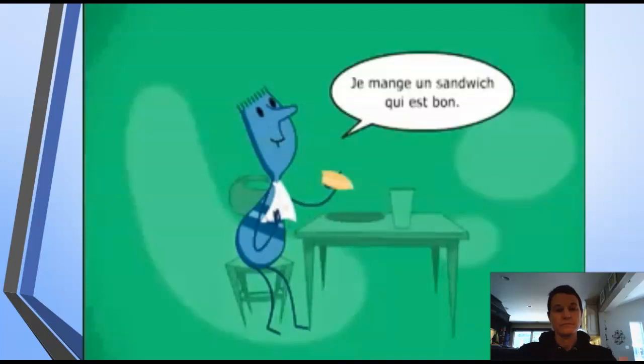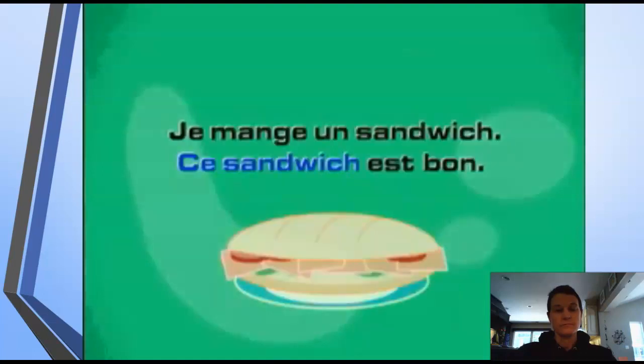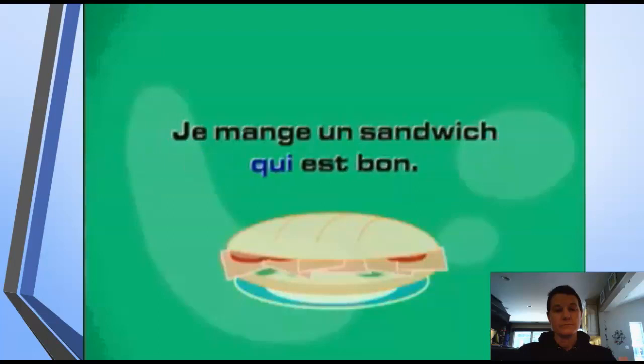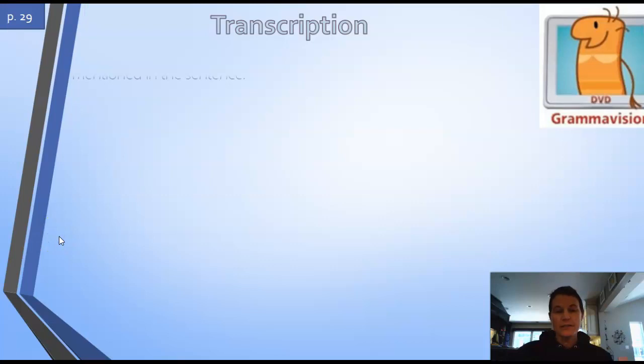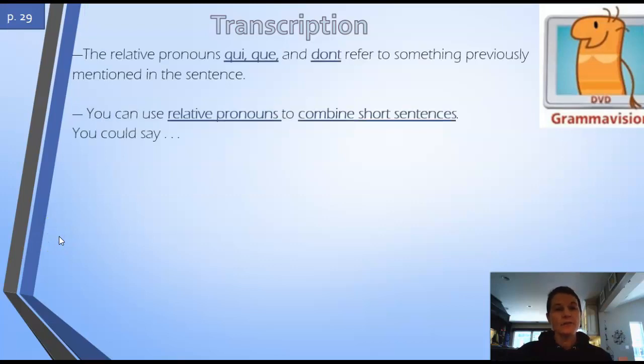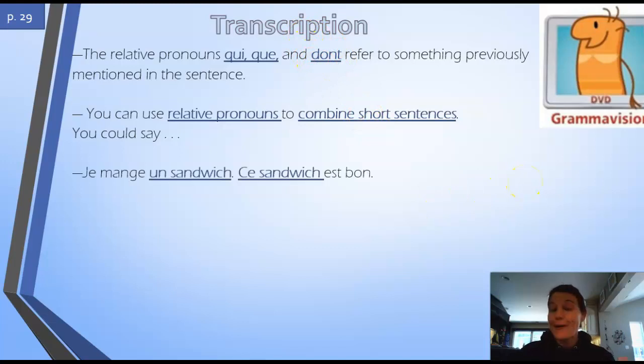Je mange un sandwich qui est bon. When you combine the two sentences, the word sandwich gets replaced by qui. Here you need to use qui because it is the subject of the sentence. Okay, here's what you should write down. You remember, you're not going to learn dont this year. You're going to learn it in French 3, but don't worry, you'll be fine.